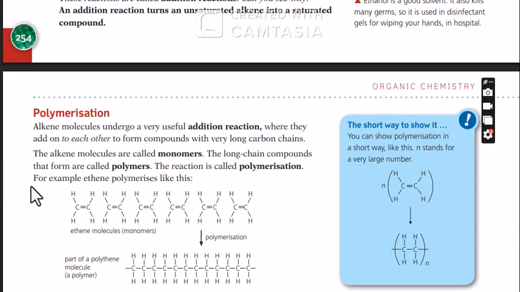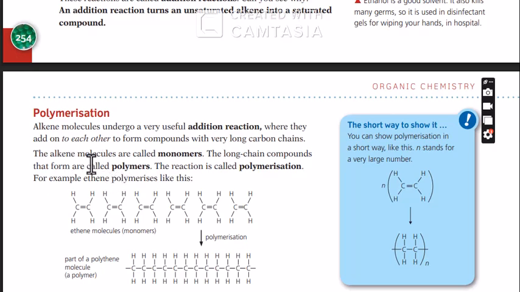Okay, now for polymerization. So alkenes undergo addition reactions, and so they can be added to each other. So when they're added to each other to form long chains, we call that polymerization. And those long chain compounds are called polymers.